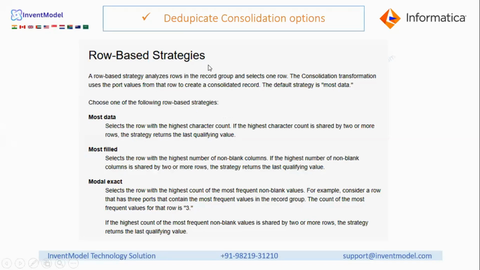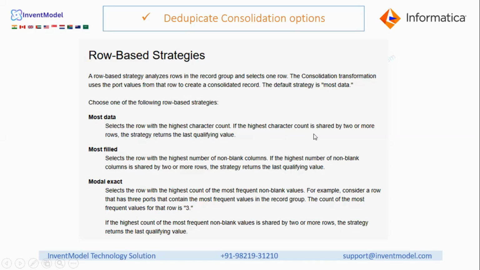Row-based strategy. A row-based strategy analyzes rows in the record group and selects one row. The consolidation transformation uses the port values from that row to create a consolidated record. The default strategy is most data. So what is most data? In case of most data, it selects the row with the highest character count.